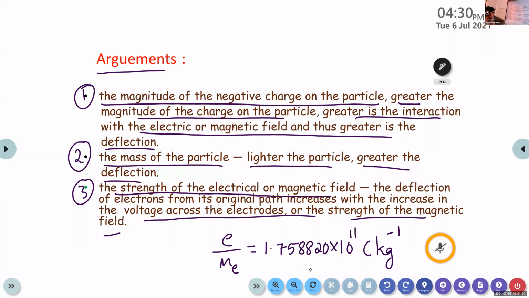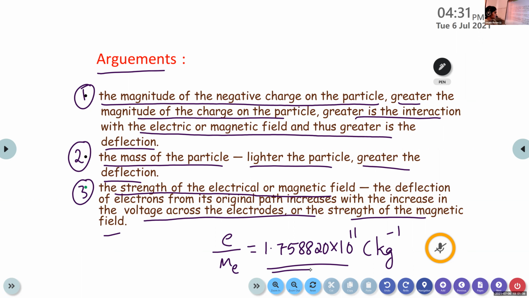Coulomb is the unit of charge of the electron and kilogram is the unit of mass. So that's about the experiment related to the charge to mass ratio of an electron.